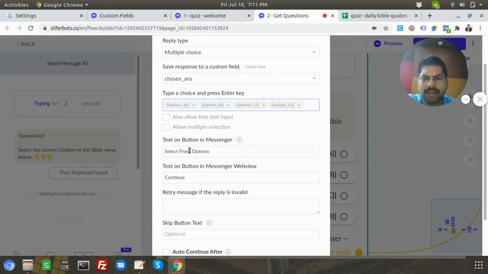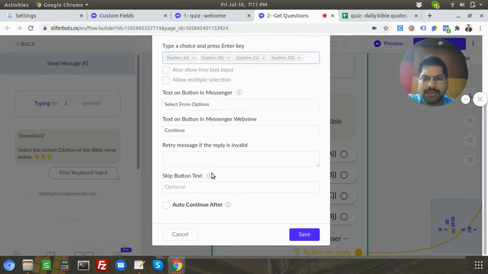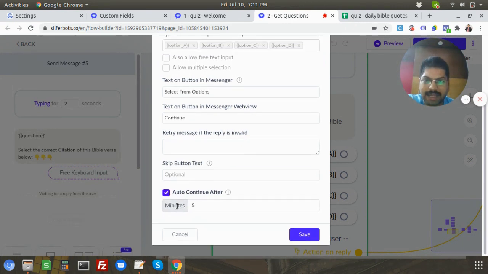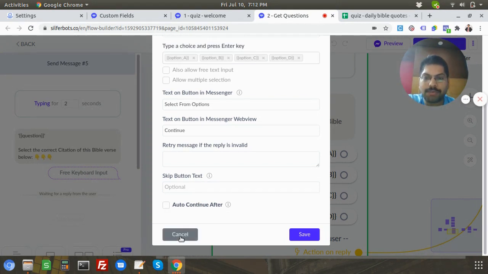I'm not looking at other options, so I'm just going to leave it. There's no skip. There's one thing you can try. You can do an auto continue after, but again that is in minutes. If that were in seconds, we could have given like 30 seconds, so something like a timer-based quiz. That's something I haven't explored, honestly. Maybe after this I might explore that option, right?